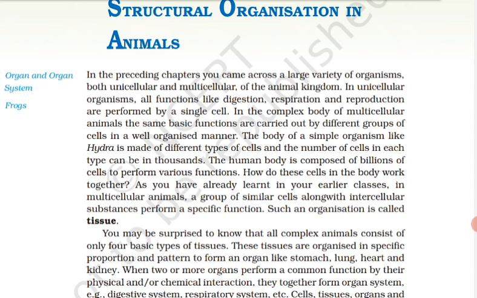You may be surprised to know that all the complex animals consist of only 4 basic types of tissues. These tissues are organized in specific proportion and pattern to form an organ like stomach, lung, heart, and kidney. When 2 or more organs perform a common function by their physical and or chemical interaction, they together form an organ system, for example digestive system, respiratory system, etc. Cells, tissues, organs, and organ systems split up the work in a way that exhibits division of labor and contributes to the survival of the body as a whole.